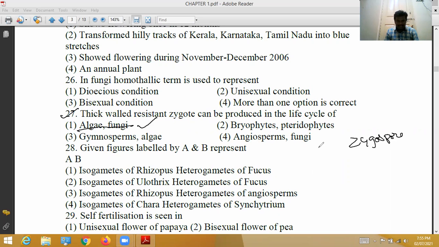Remaining options: bryophytes and pteridophytes is wrong, because a thick-walled resistant zygote does not form in them; spores are formed in them. Gymnosperms and angiosperms do not form it, while algae and fungi do. So the second, third and fourth options are wrong. The correct option for the 27th question is 1.